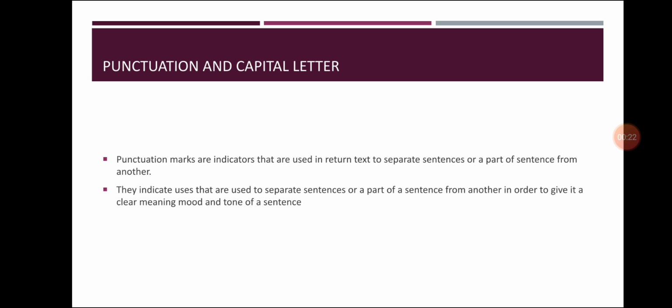Punctuation marks are indicators that are used in written text to separate sentences or a part of a sentence from another. They indicate pauses that are used to separate sentences or parts of a sentence in order to give a clearer meaning, mood and tone to a sentence. Basically, punctuation marks tell us about the end of sentences as well as where to use punctuation marks in a correct form.